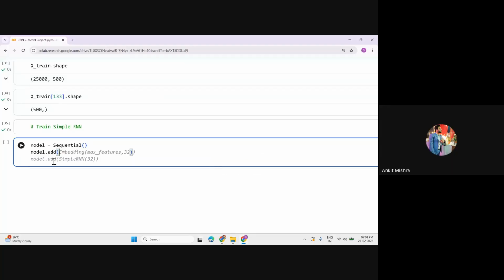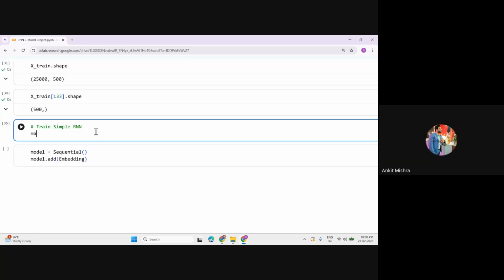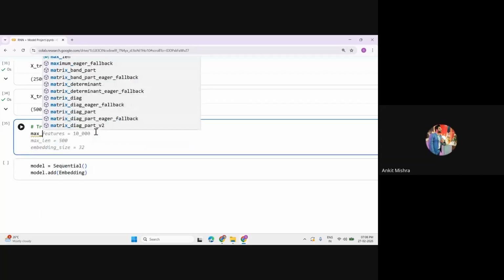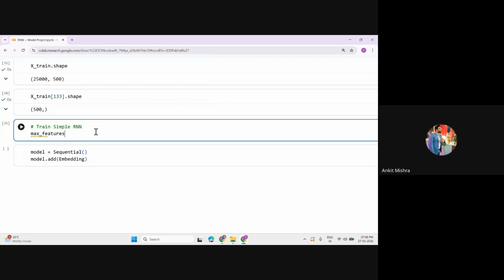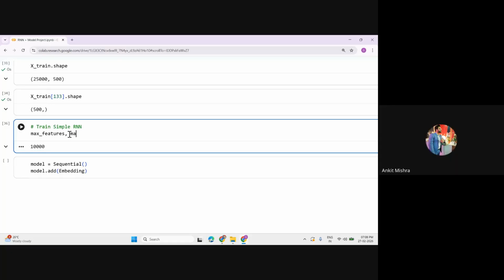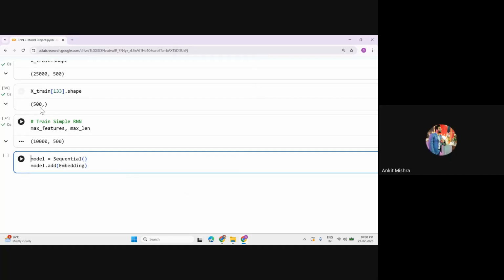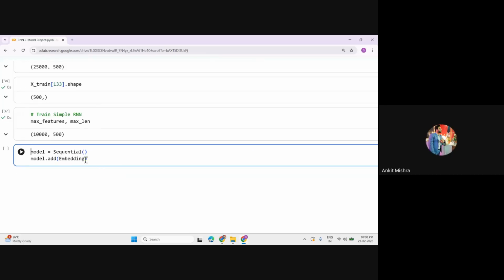You will first add the embedding layer, and just look at this. You are getting the hint right now. So first we will add the embedding layer, and inside the embedding layer, it will ask you the maximum feature. Let me show you the maximum feature that we have. The maximum feature is 10,000. We have already used this one, and the maximum length as well. Let me show you the maximum length. Maximum length is the dataset shape. We have 500, right? So inside this embedding, you have to give the input dimension.